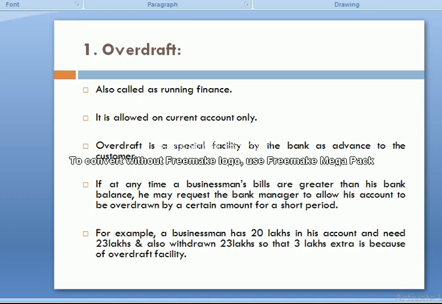Overdraft is a special facility from the side of the bank, a short-term advance or loan to their loyal customers.